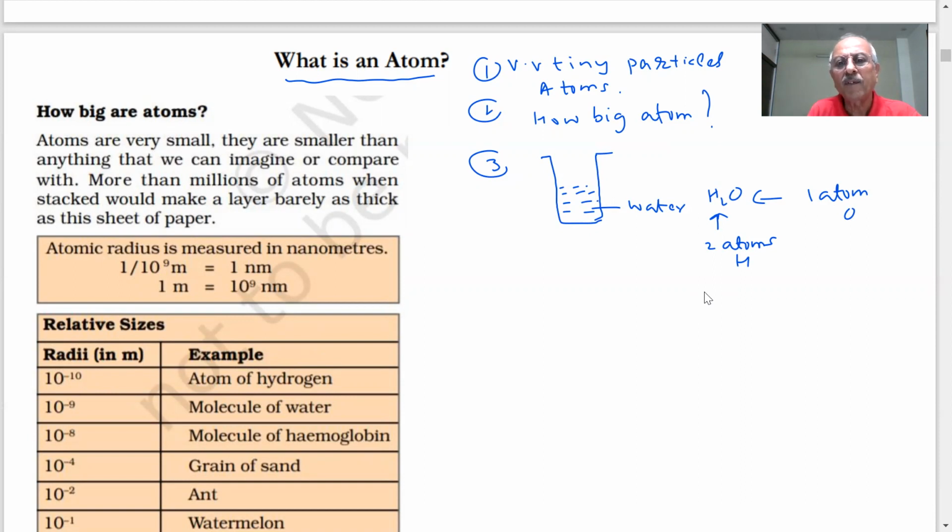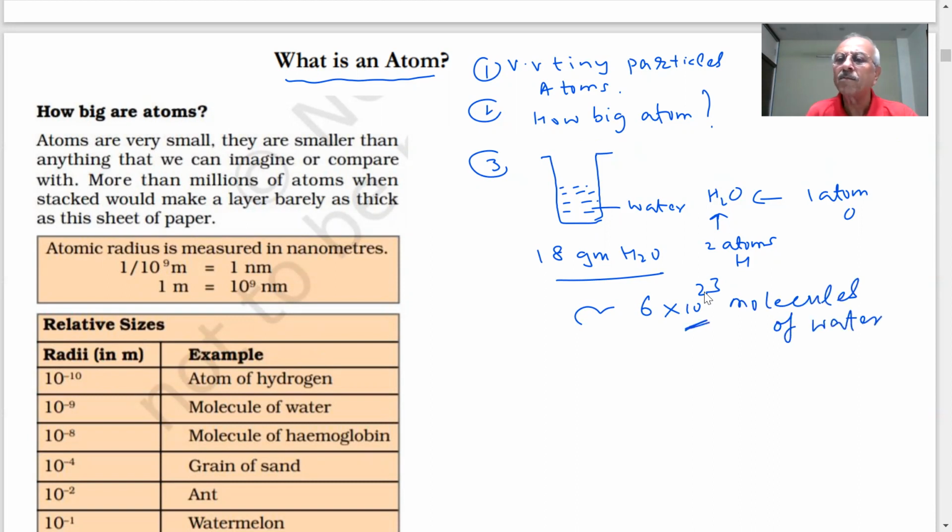And if I take 18 grams of water, students, do you know how many water molecules are there? Do you have any idea? I'm saying around 6 into 10 power 23 molecules of water.